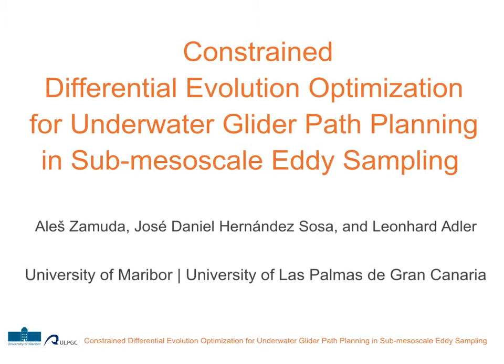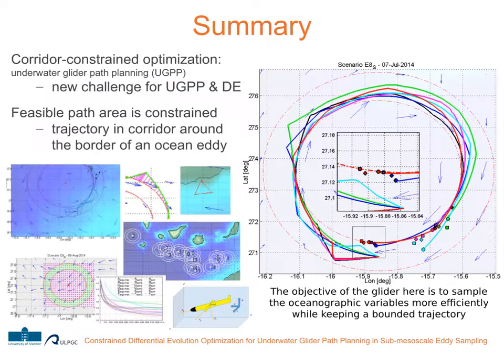Hi everyone, this talk presents the paper Constrained Differential Evolution Optimization for Underwater Glider Path Planning in Sub-mesoscale Eddy Sampling. A corridor constraint optimization approach is presented for underwater glider path planning, which is a new challenge for differential evolution (DE). This approach strives to obtain a trajectory for the glider bound to a constrained feasible area.